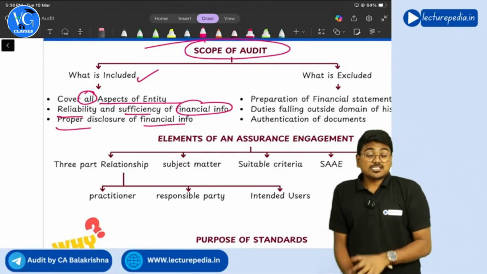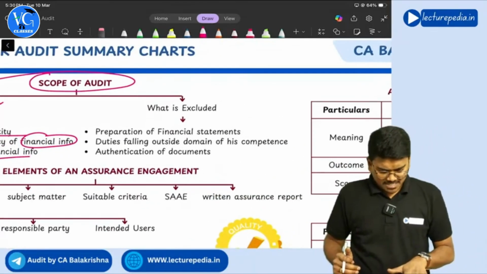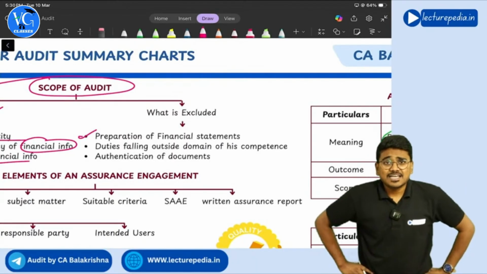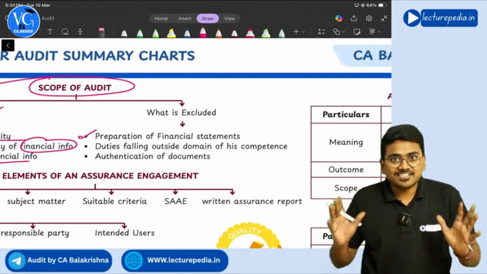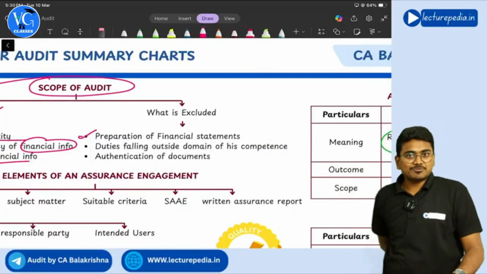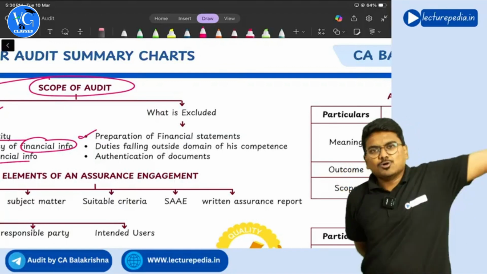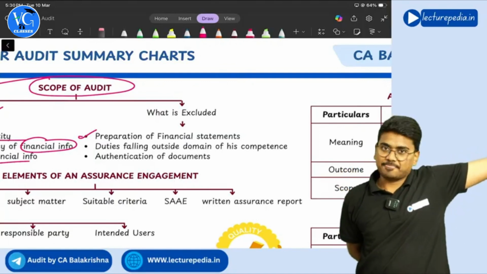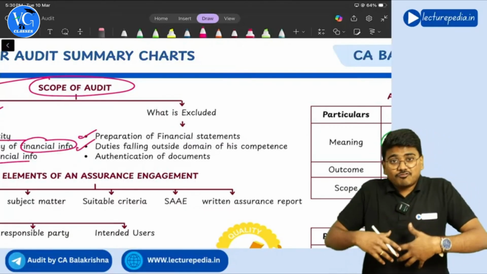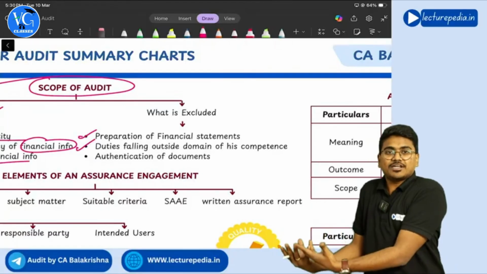Next, we will see some of the things which are not within the scope of audit. First one, the most common one: the auditor will not prepare financial statements, right? Management has to prepare financial statements. So preparation of financial statements is out of the scope of the auditor, right? Next, some duties which fall outside the domain of competence of the auditor.